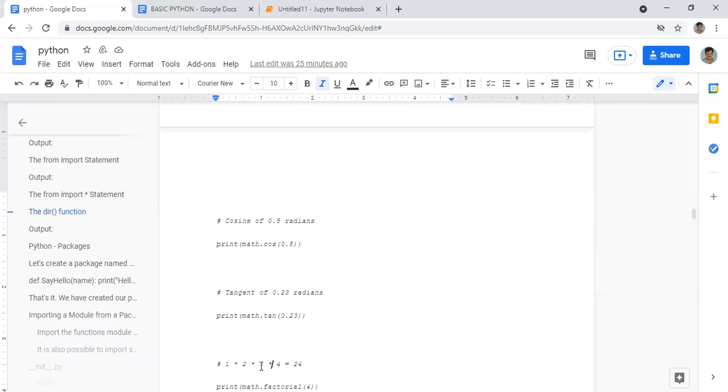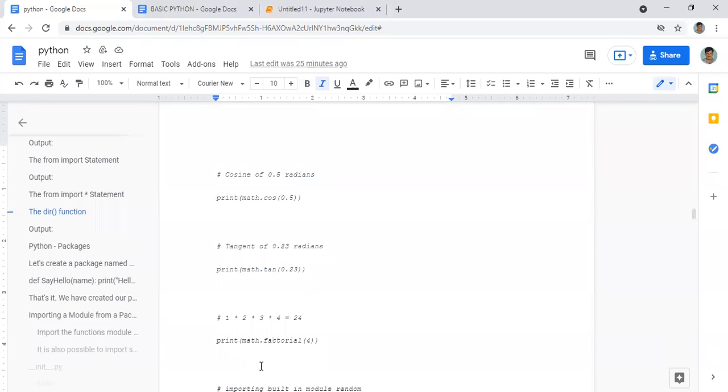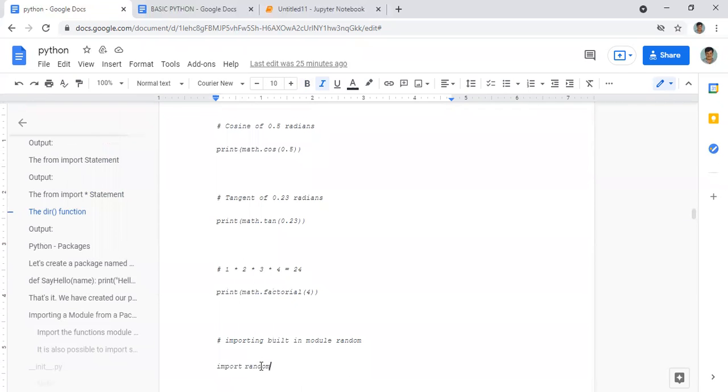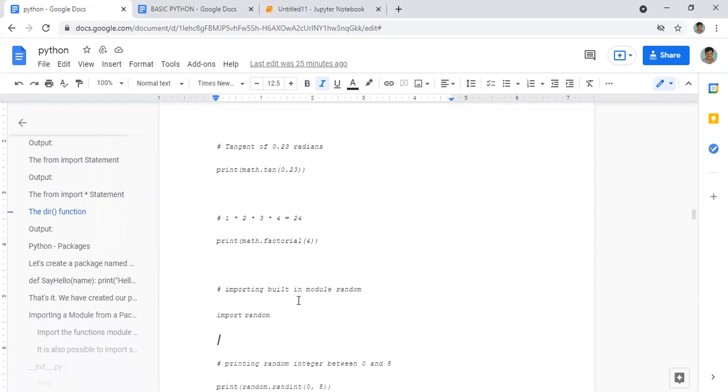Okay, now if you want to find the factorial, math.factorial is used. And for printing the value, you give print(math.factorial). Clear, right? Okay, now importing some random variable.